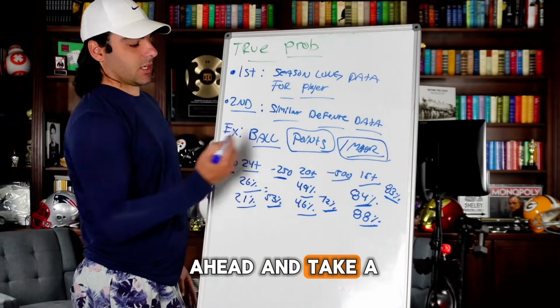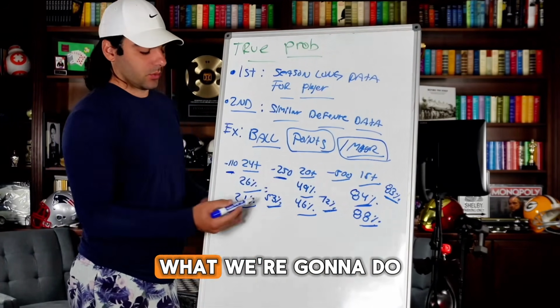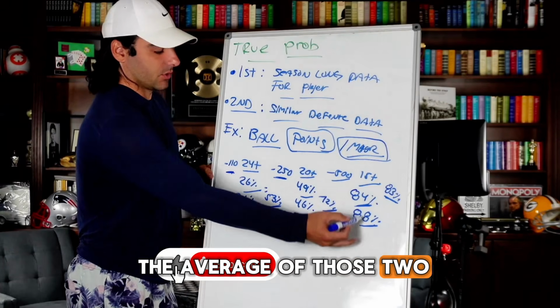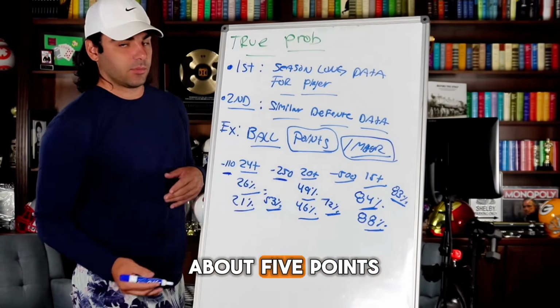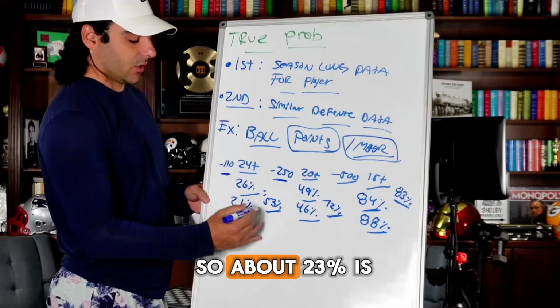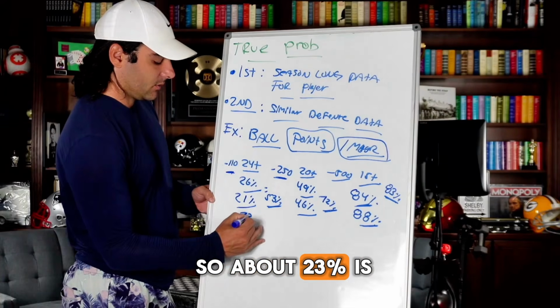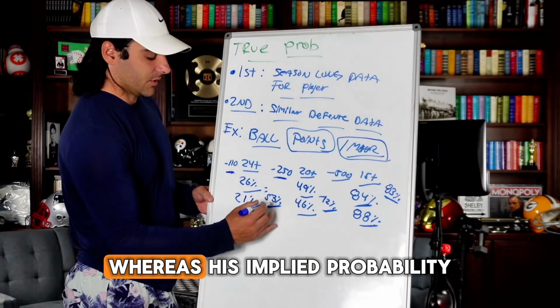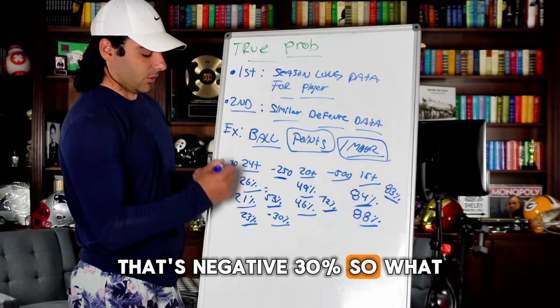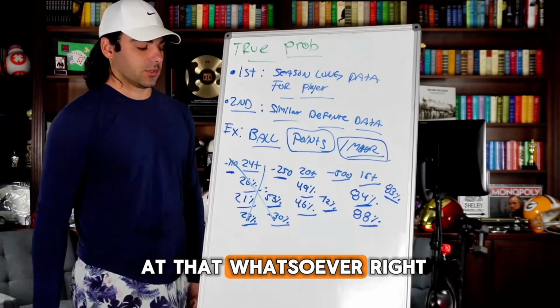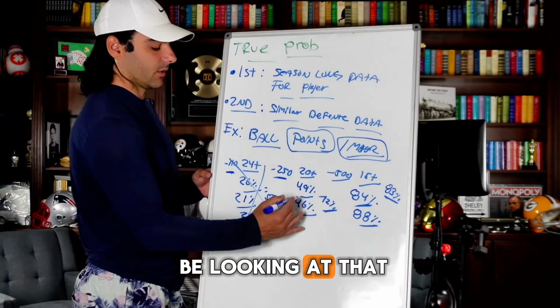So now let's go ahead and take a look at what we do here. What we're going to do is take the average of those two. So 21 and 26, that's a gap of about 5 points. Divide that by 2, so about 23% is his true probability. Whereas his implied probability is 53%, that's negative 30%. So what? We wouldn't be looking at that whatsoever, right? There's no way we'd be looking at that.